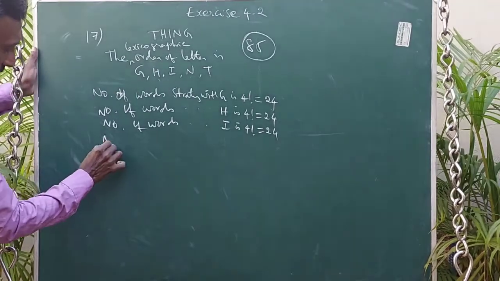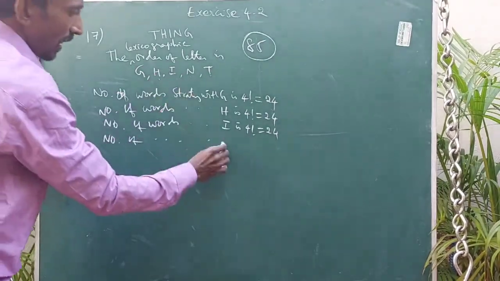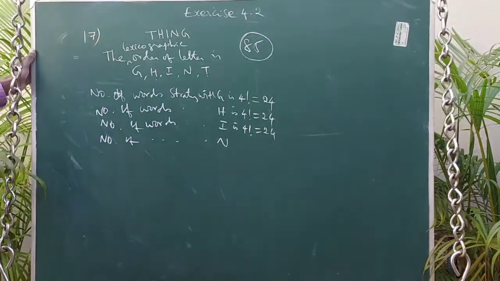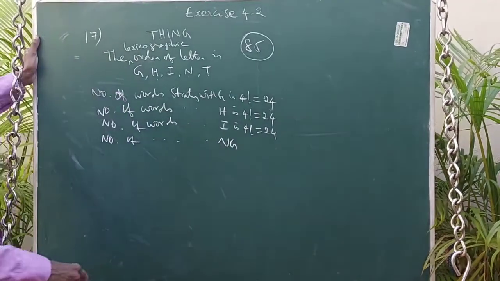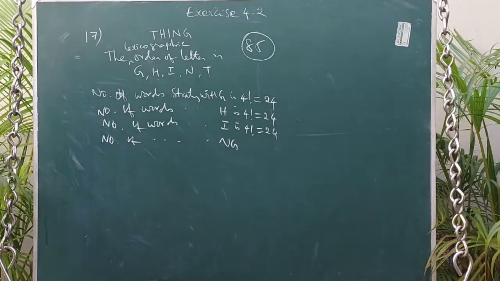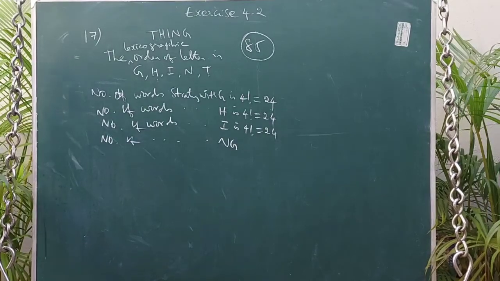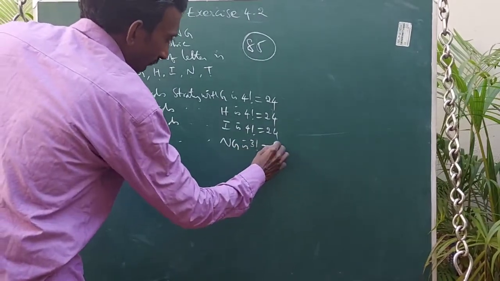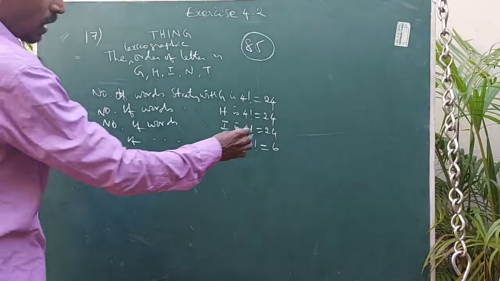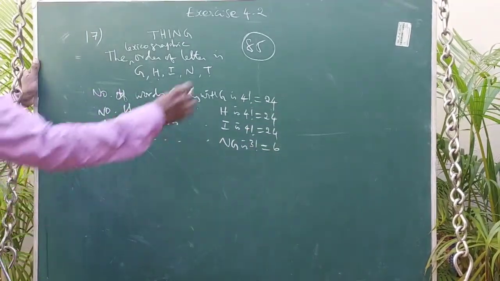Next, the number of words starting with N: if you put GN, the G is remaining and there are 3 letters, so it can be filled in 3 factorial ways, 6. So the total now is 72 plus 6, 78.